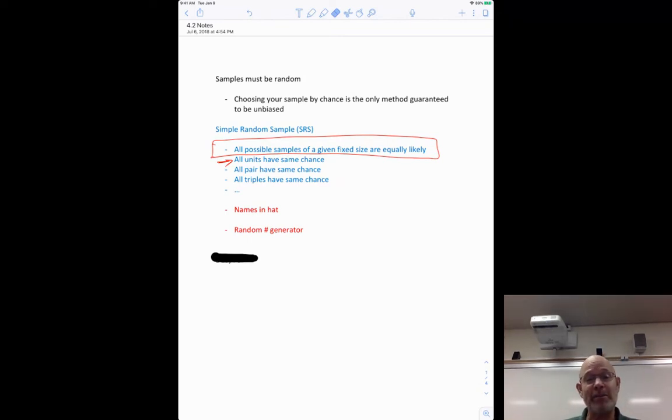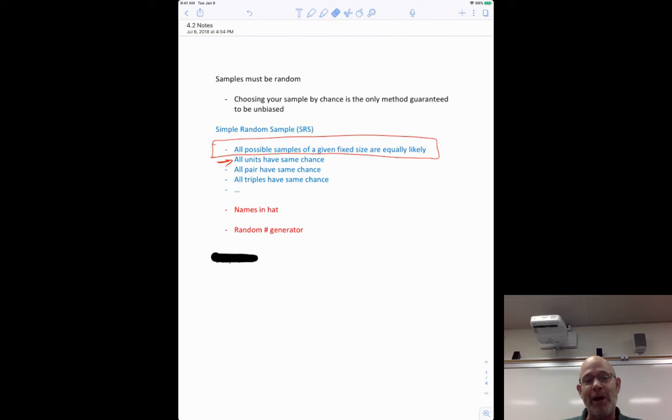Everyone had the same chance of being picked, believe it or not. Sometimes people don't believe that. I'm picking 5 people out of my class, out of, let's say, 30 in the class. So it's 1/6. Everyone has that same chance of being picked. However, not every group of 5, because every group of 5 means 30 choose 5, all of those groups.